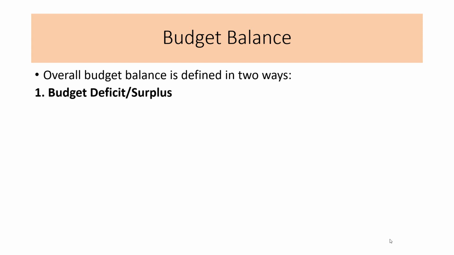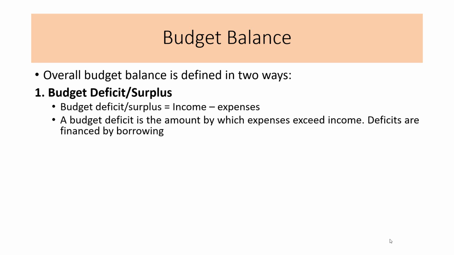1. Budget deficit or surplus. Budget deficit or surplus is equal to total income minus total expenses. A budget deficit is the amount by which expenses exceed income. Deficits are financed by borrowing.